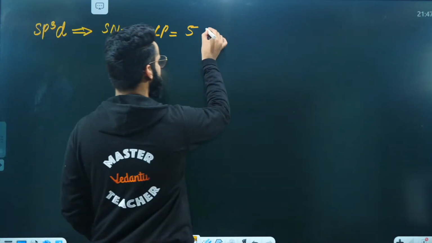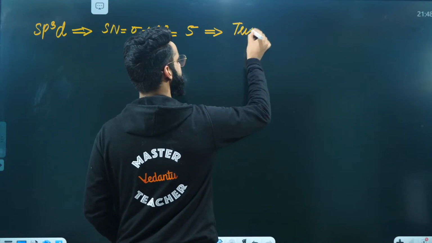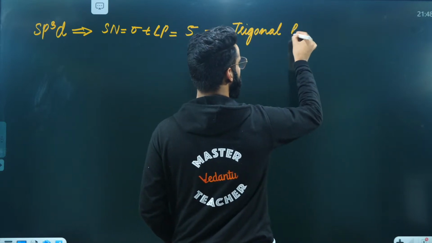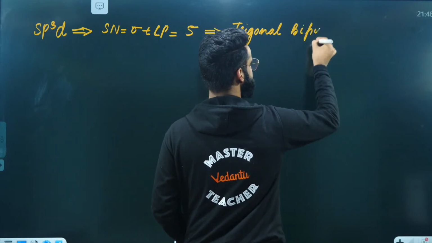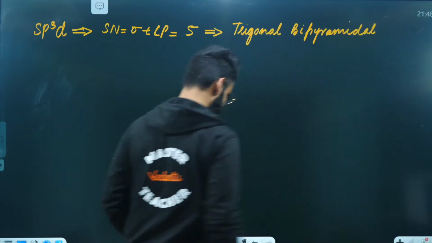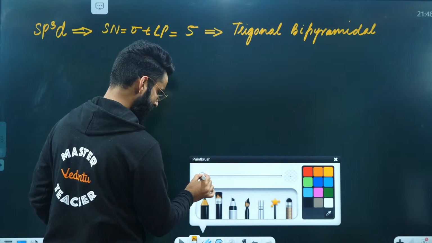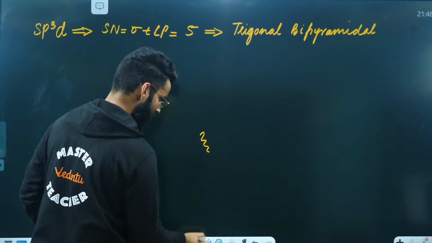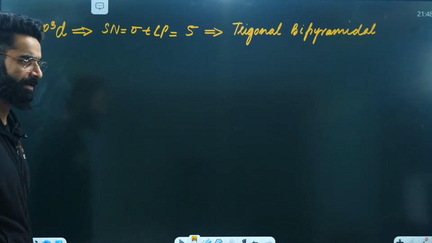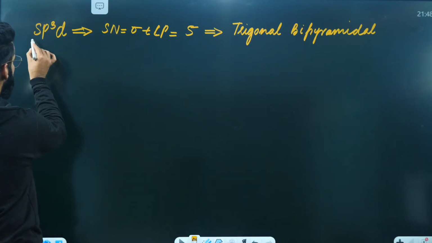What about the geometry? The geometry of the molecule is going to be trigonal bipyramidal. Now have a look exactly what all molecules come under this category.